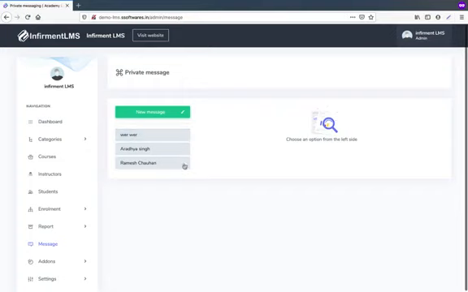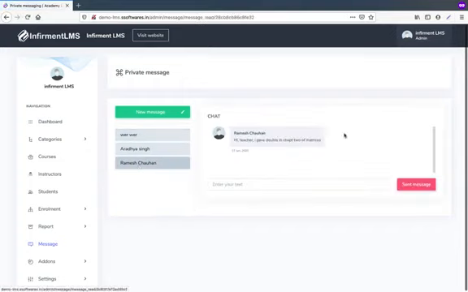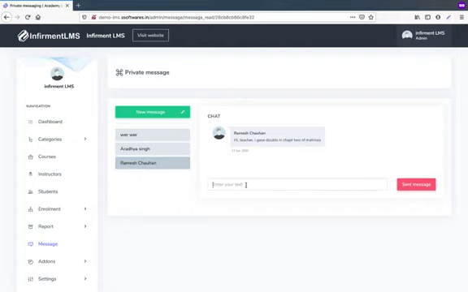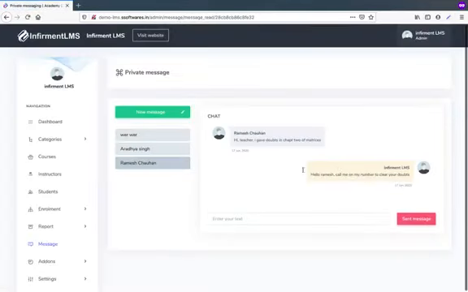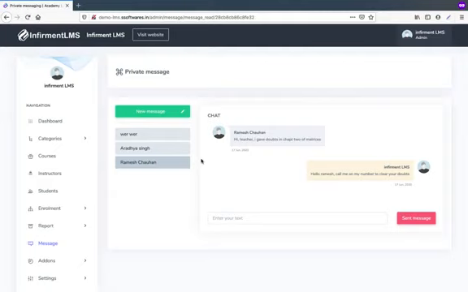What user messages will be seen here? Like Ramesh Chauhan messaged, "Hi teacher, I have a doubt in chapter 2 of matrices." This message appeared here. Now, as an instructor, I will reply, "Hello Ramesh, call me on my number to clear your doubt." Okay, so this message will be sent to the student. This is also a messaging and interactive platform. Teacher, student and admin can interact with each other.